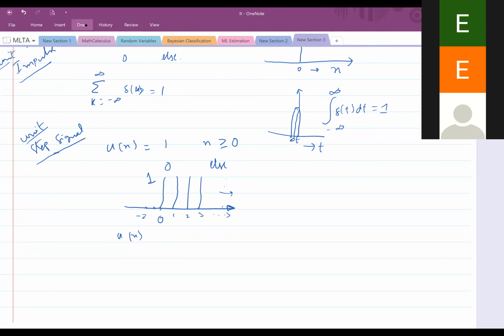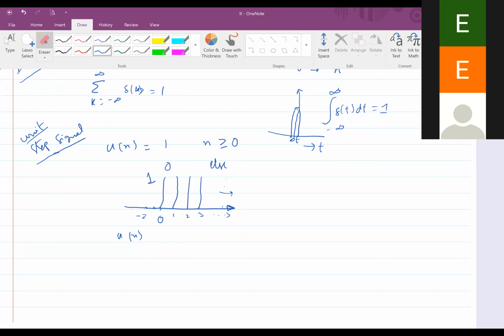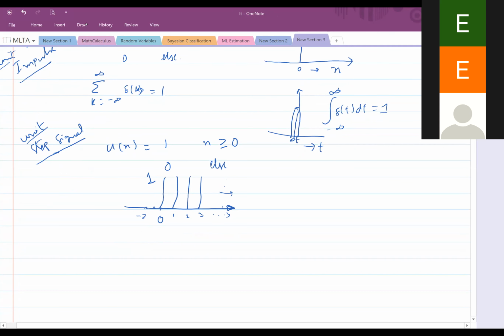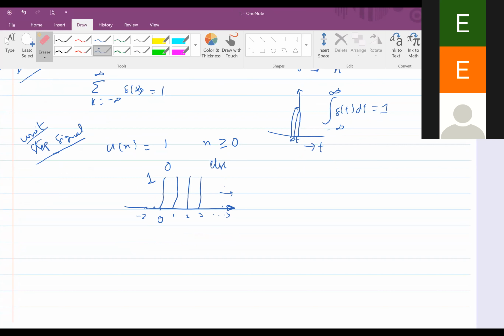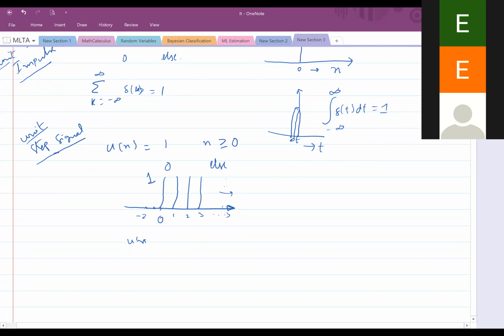U of n is equal to the summation of delta of k, with k from minus infinity to n. Good, this is one definition.